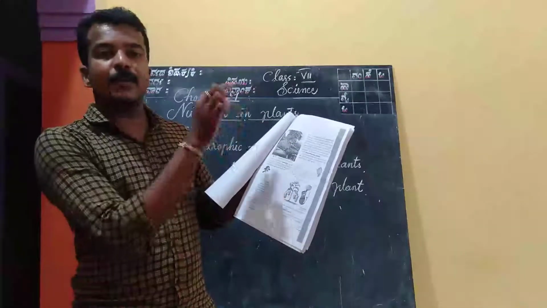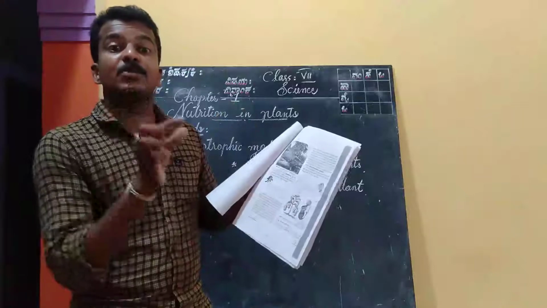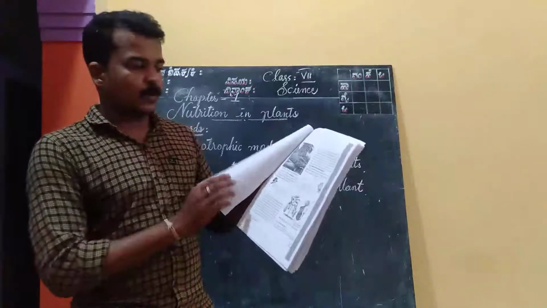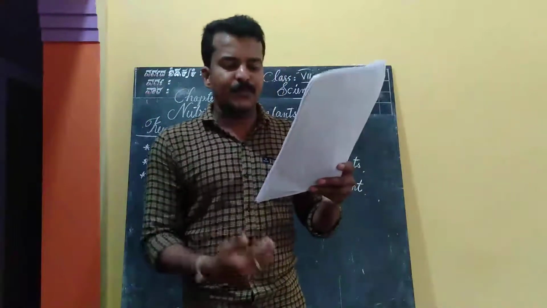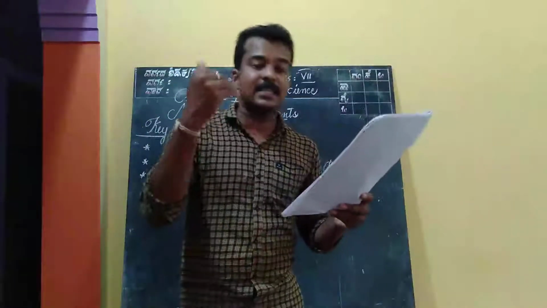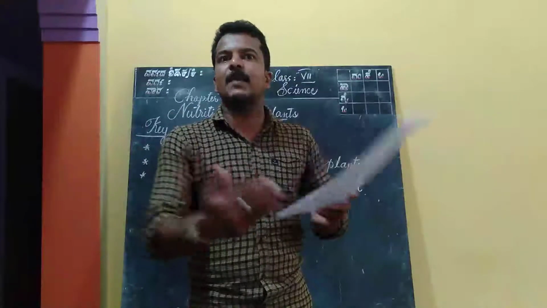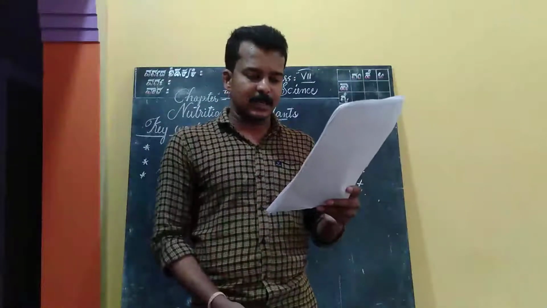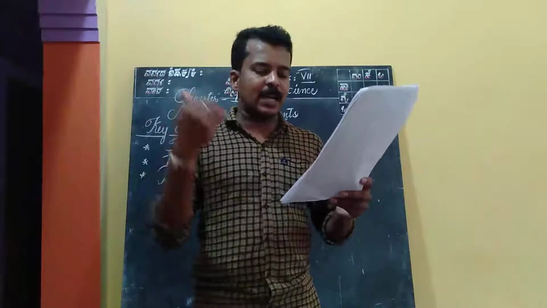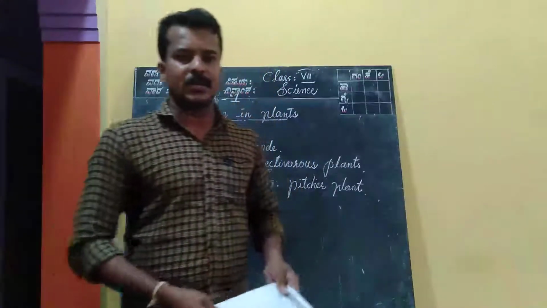Such kinds of plants follow the heterotrophic mode of nutrition. See, it takes ready-made food from the plant on which it is climbing. In whichever plant it is climbing, from there it gets the ready-made food. The plant on which it climbs is called the host.